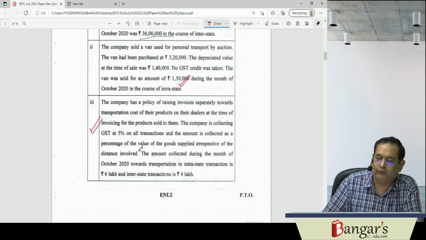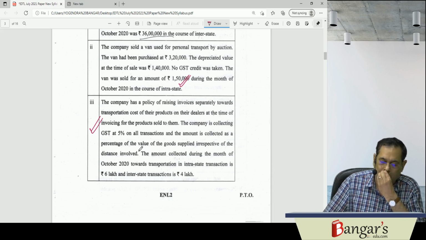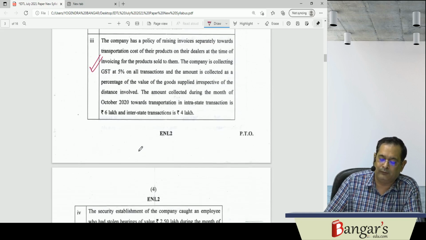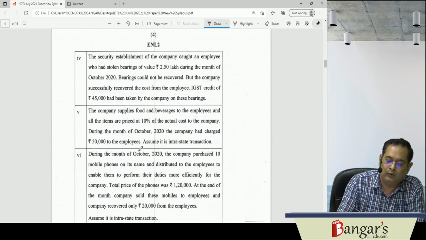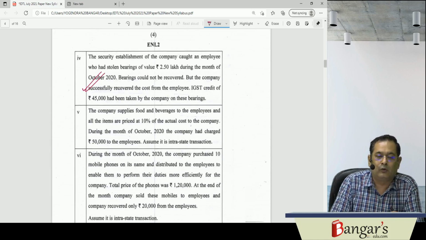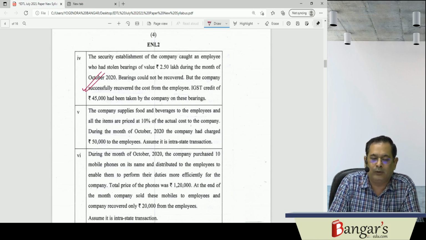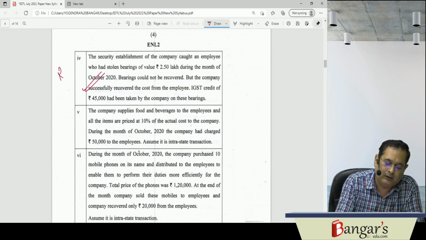If you are charging separately for transportation costs and your contract is to supply the goods at the customer's premises, then the transportation cost will form part of the value of the taxable supply. And if any goods have been stolen, you will be required to reverse the input tax credit. The reversal requirement will be there in respect of inputs which have been lost, etc.